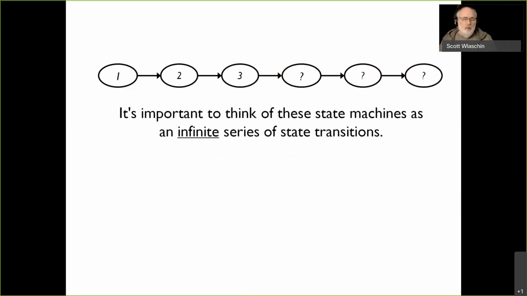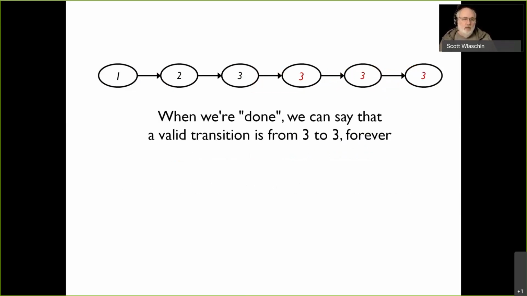So the main thing here is it's really important to be aware that these state machines really do have to be infinite series of state transitions. Over time it doesn't just stop after 3 seconds at state 3, but where should it be at 4 seconds and 5 seconds and 6 seconds? You've got to tell it. So in our case, well, we're done when we hit 3. So let's just have a transition that, okay, when you're at 3, you can go to 3 again, and then you can go to 3 again, and then you can go to 3 again. And you can just keep looping at 3, and then we're done.